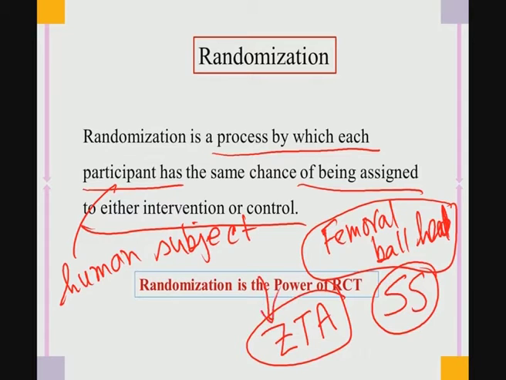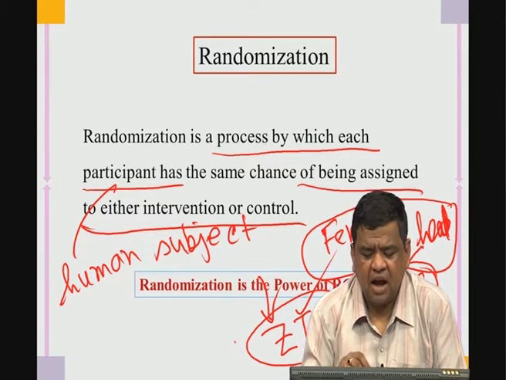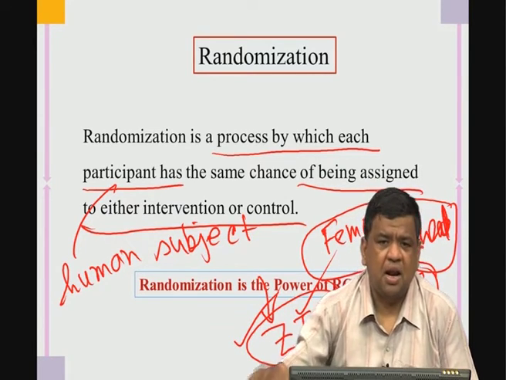So, on one side it is ceramic and on the other side it is metal. So, a human participant or human patient would not know whether he or she is getting ZTA or SS. So each patient would have equal probability to receive either ZTA or